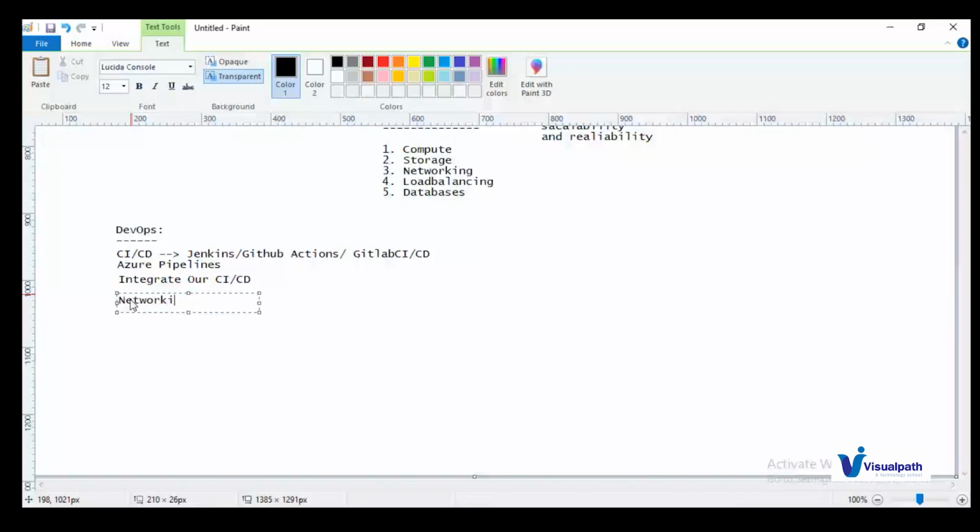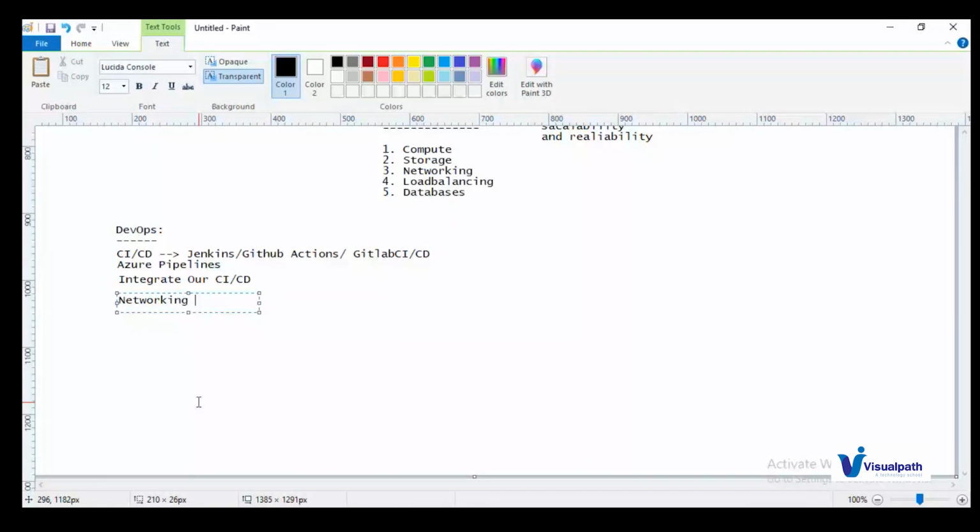The next thing we need to do is maintain networking. We need to provide a safe network to access our application and these other things. All of this can be done with DevOps practices. We can call them practices. We need to install these CI/CD tools, run the pipelines, and automate the entire deployment process. Whenever the user commits code into the repositories, it will take the code and perform the build operation. All of this can be done with the help of these DevOps practices.